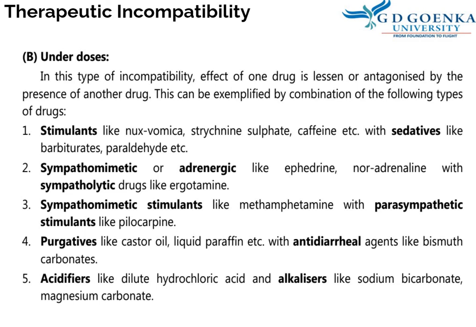Another antagonistic effect: purgatives like castor oil, liquid paraffin, etc. with antidiarrheal agents like bismuth carbonates. Acidifiers like dilute hydrochloric acid and alkalizers like sodium bicarbonate and magnesium carbonate. So these are our preparations you can keep in mind. They can't be dispensed together because they are antagonistic to each other, and may reduce the effect of the main therapeutic ingredient or the main active ingredient that is desired.